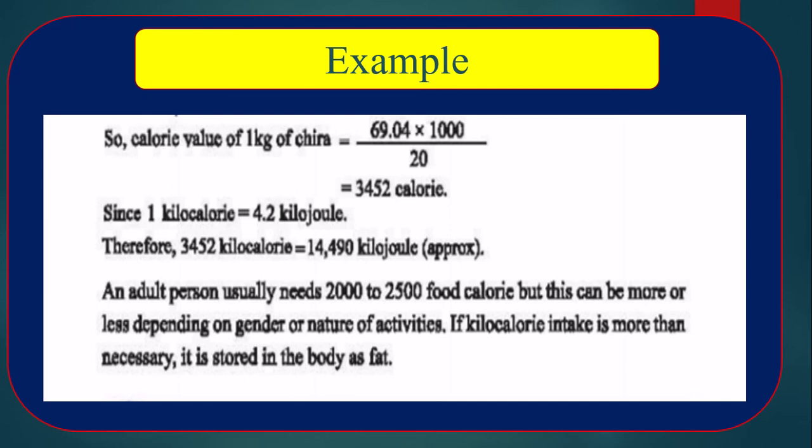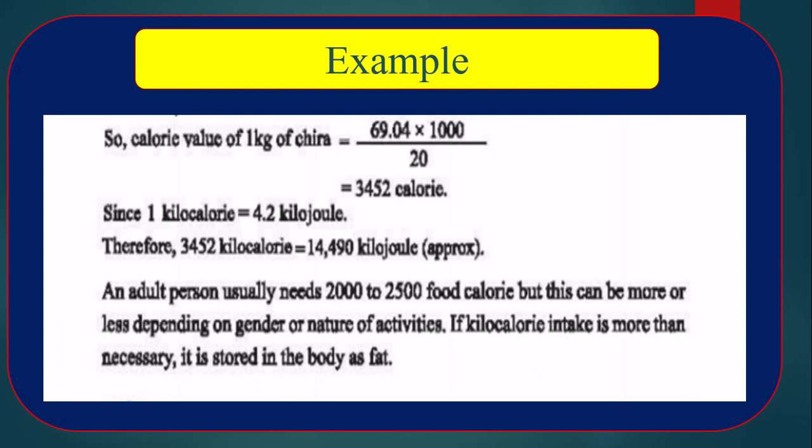Since 1 food calorie equals 1 kilocalorie, and 1 kilocalorie equals 4.2 kilojoule, that means 1 food calorie equals 4.2 kilojoule. Therefore, 3452 kilocalorie equals 14,490 kilojoule approximately.